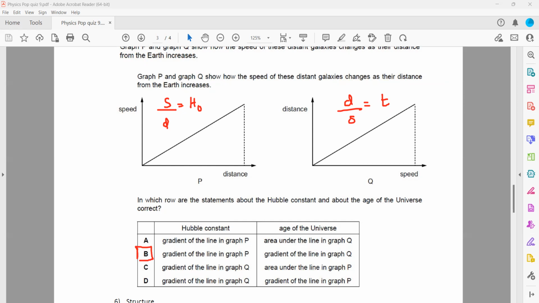Is it clear, this one? About the Hubble's constant and the age of the universe? Anyone having a doubt or a question in this part?